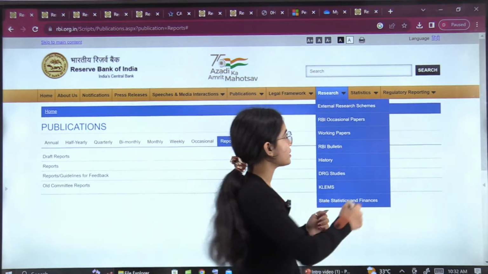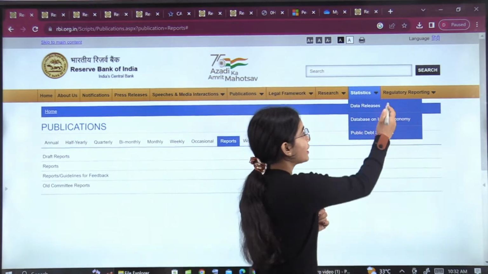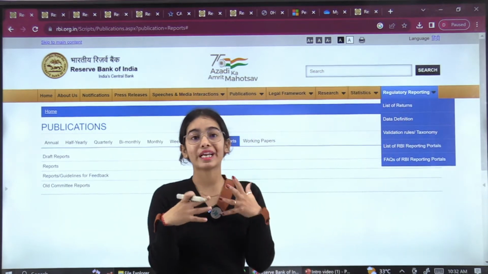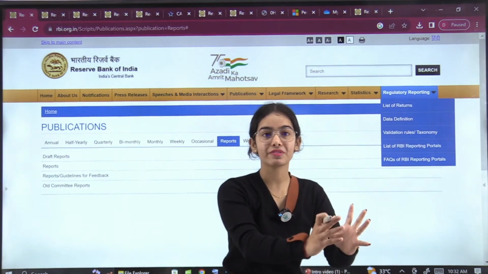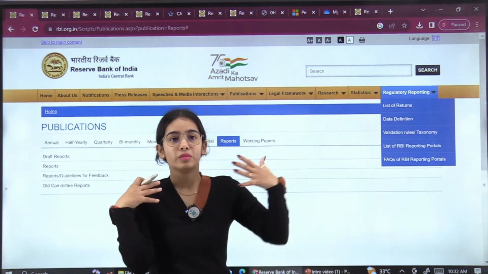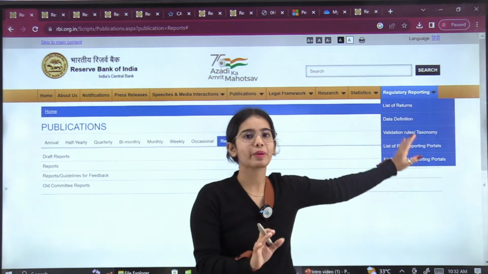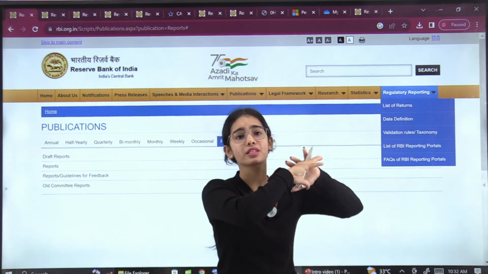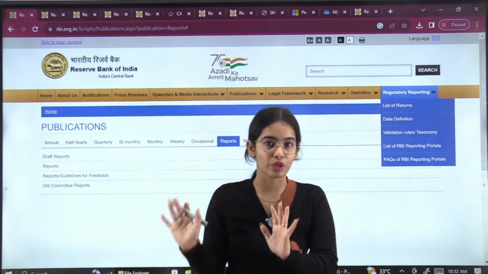Statistics, you cannot remember it, it is not humanly possible. Regulatory reporting, again, means that the regulated entities, the banks and the NBFCs, are reporting to the Reserve Bank of India. You cannot remember the data, and you cannot go through this yourself, because hundreds and thousands of banks and thousands of NBFCs are reporting to the RBI.